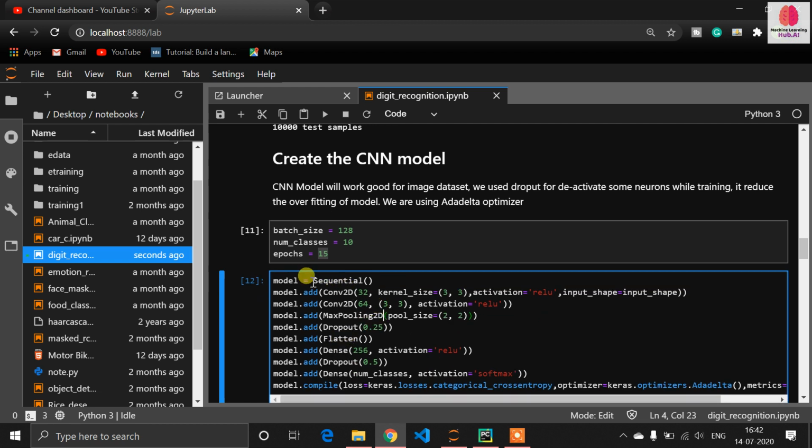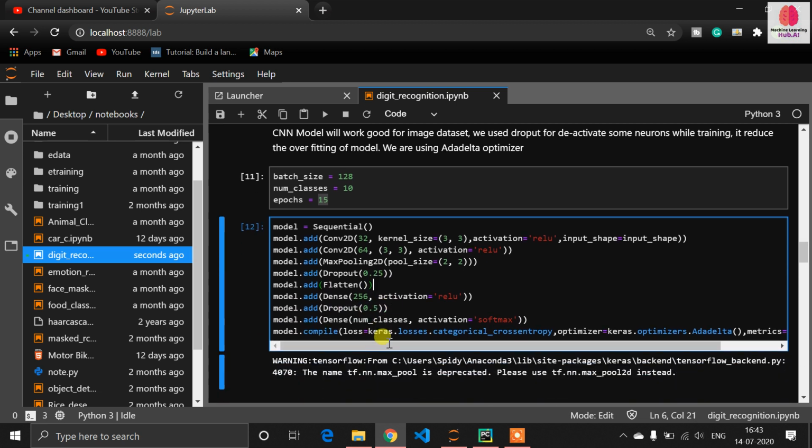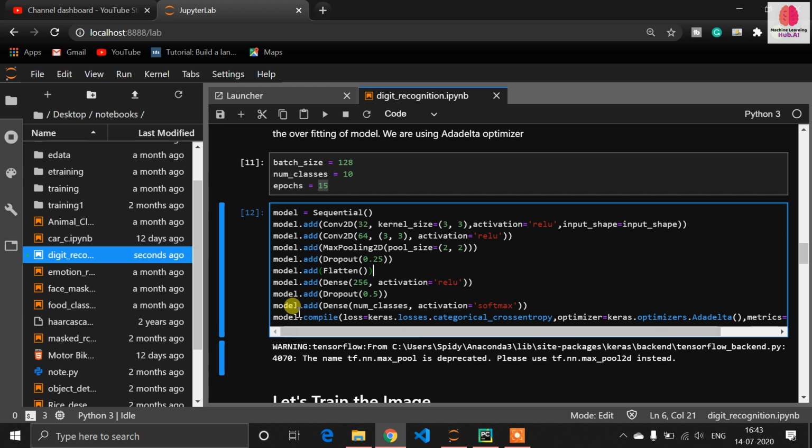So now model is equal to Sequential. Then we have added a convolutional neural network layer. Kernel size is 3, activation is ReLU. Now the input size we have defined. Once again convolution, and once again we have defined ReLU. Then, to reduce the loss, we choose a dropout of 0.25. Then we have defined a flatten layer. Then once again dense, and after the dense we have chosen the dropout here. Okay. So now at the end we are compiling our model.